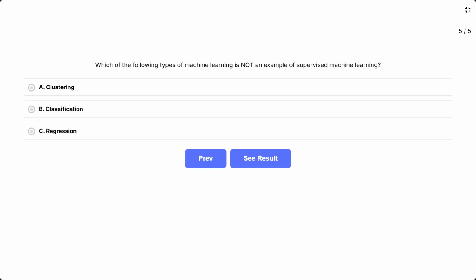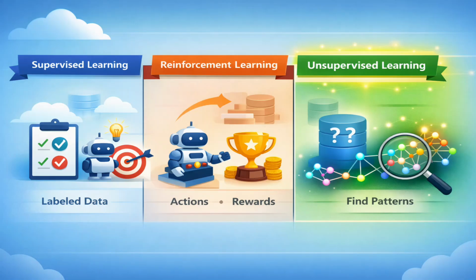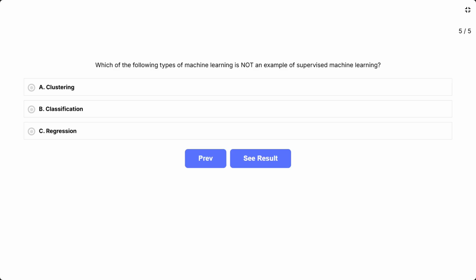Which of the following types of machine learning is not an example of supervised machine learning? The options are A, clustering, B, classification, C, regression. This question is asking which type of machine learning does not learn from labeled examples, inputs with known correct answers. You need to spot the one that works on unlabeled data and discovers patterns on its own. The correct answer is A, clustering.